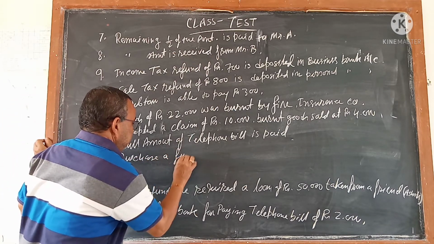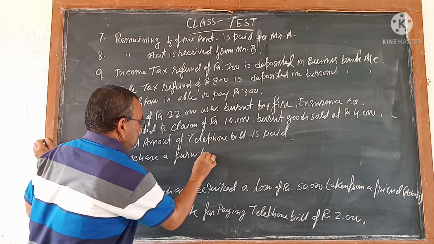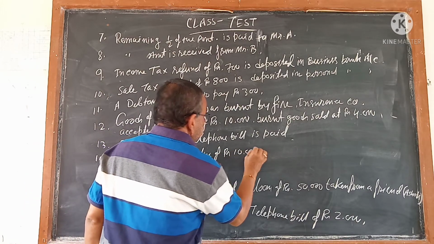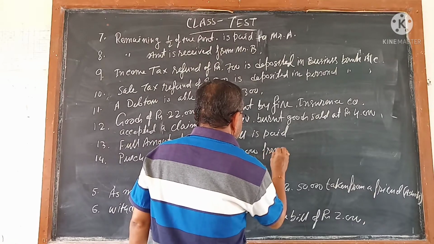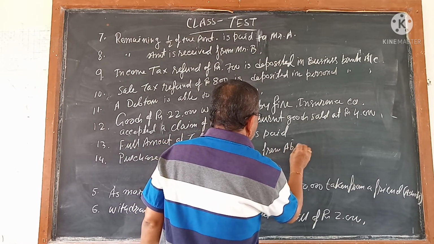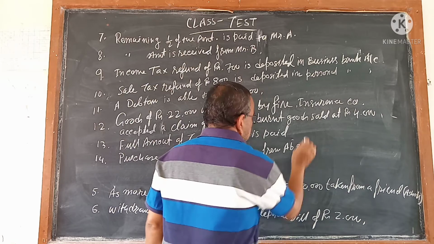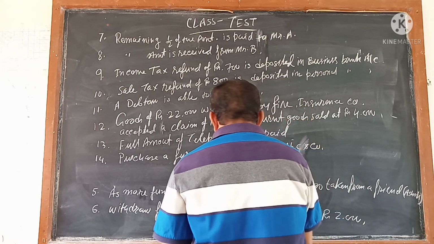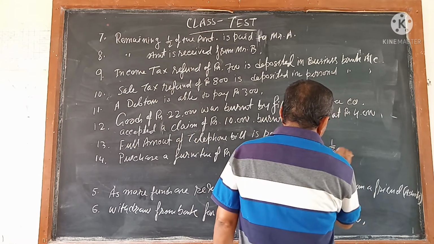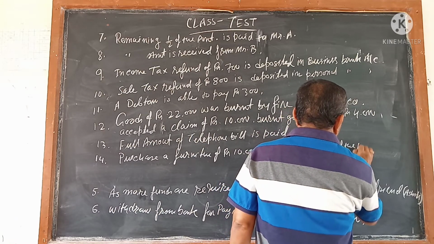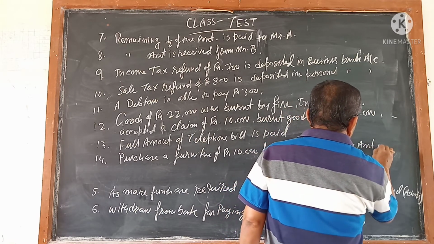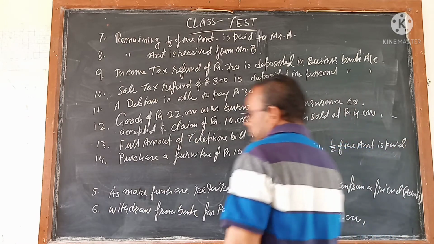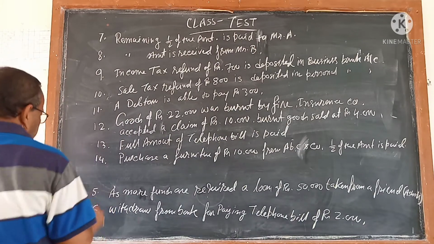Purchased furniture of rupees 10,000 from A, B and C and company. Half of the amount is paid. 15.